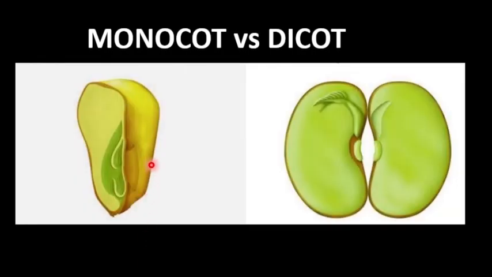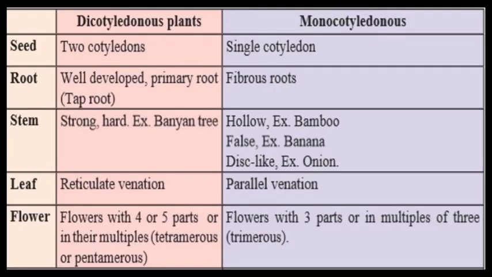If we compare a monocot seed and a dicot seed, in a monocot seed you can find it cannot be divided into two. It is just a single seed. But here if you see, two equal halves are formed. So this is called dicot and this is called monocot. Let's quickly do a comparison between dicotyledonous and monocotyledonous. As we have observed, the seeds of dicotyledons have two cotyledons.